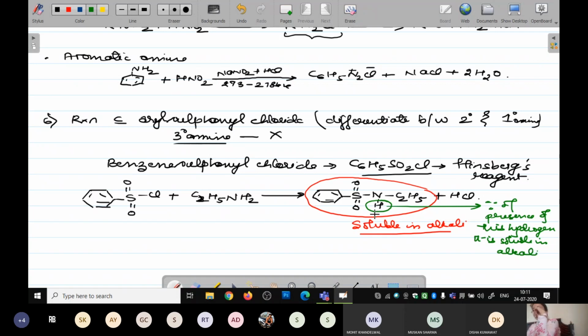Because this hydrogen which is attached to the nitrogen in the sulfonamide becomes strongly acidic in nature. Why does it become strongly acidic? It becomes strongly acidic due to the presence of the strong electron withdrawing sulfonyl group. Due to its effect, this hydrogen atom becomes acidic in nature, and when it becomes acidic, it is going to solubilize in the alkali. Got it?